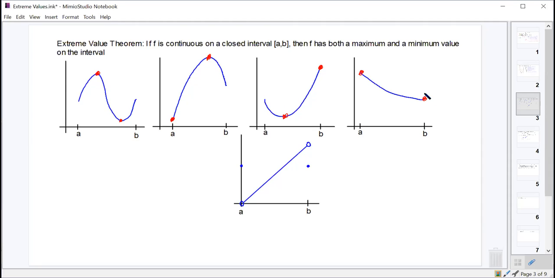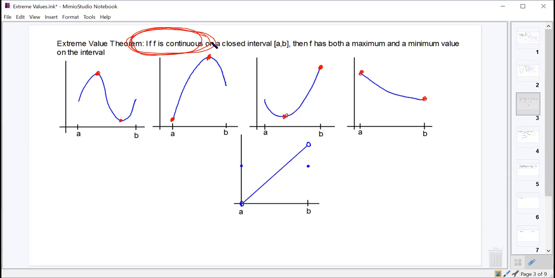Okay. So what about this last one down here? It's open on the ends here, but it's got points that it's defined for. Does this one have an absolute maximum and absolute minimum on this interval from A to B? No, it doesn't. It's not continuous.